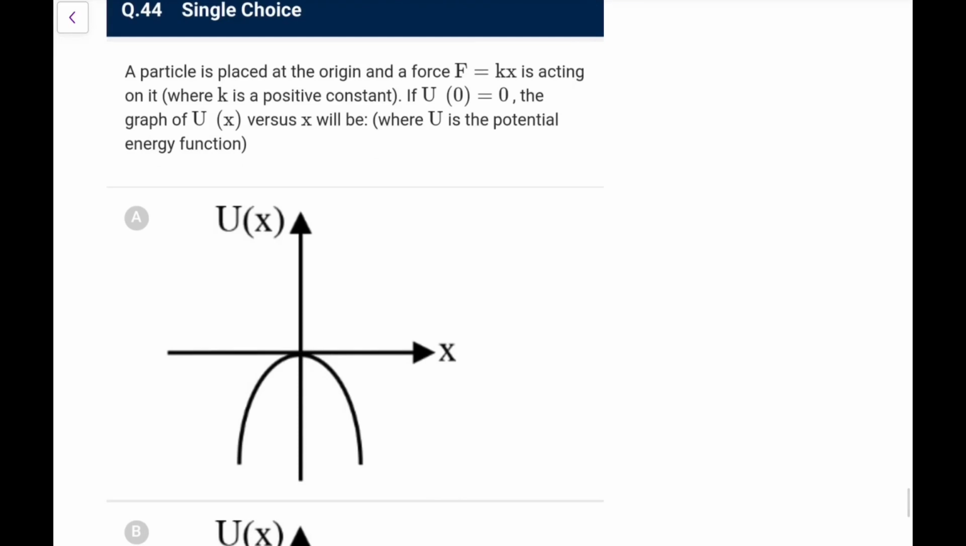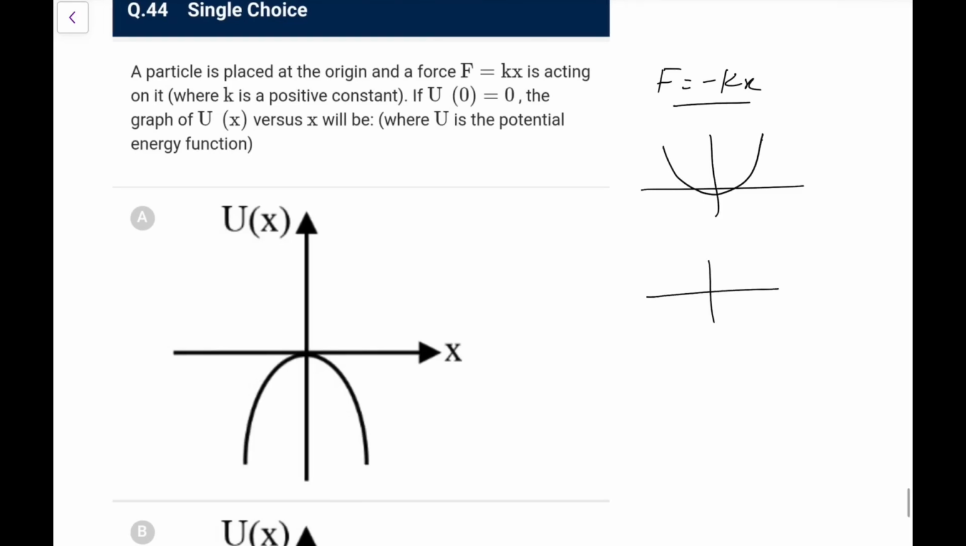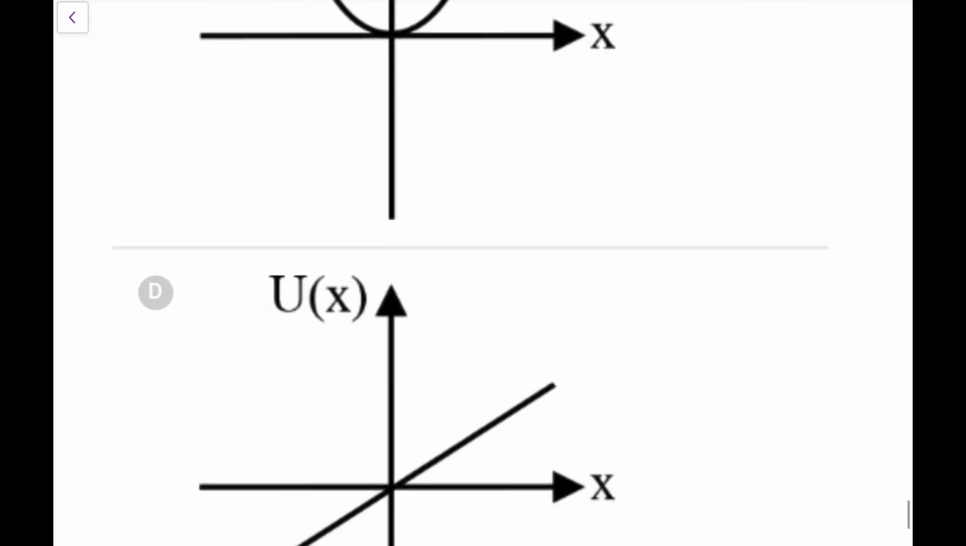A particle is placed at the origin, the force F equal to kx is acting on it. If u is 0 at 0, what is the graph of u versus x? You know for a spring force F is minus kx, and if you take u equal to 0, the curve was like this. So here F equal to kx is acting, so it would definitely be the inverse of this, because the force is opposite. So go for option A, just by the knowledge of the spring you can do. Next one.